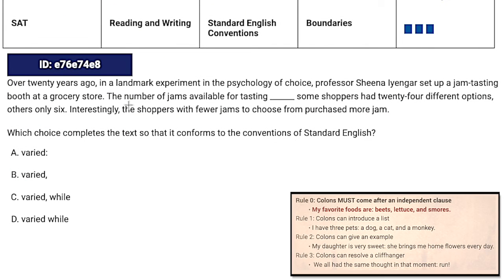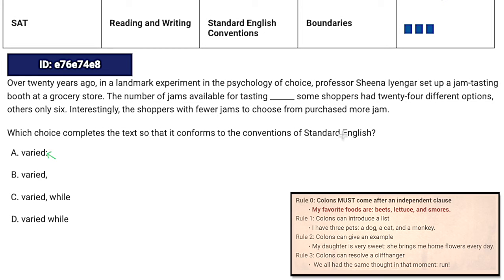So we've got "the number of jams available for tasting varied." Let's try the one with the colon first. So first of all, do we have a full independent clause? "The number of jams available for tasting varied," period. Yeah, that's fine. So rule 0 is good. And then what's happening here?